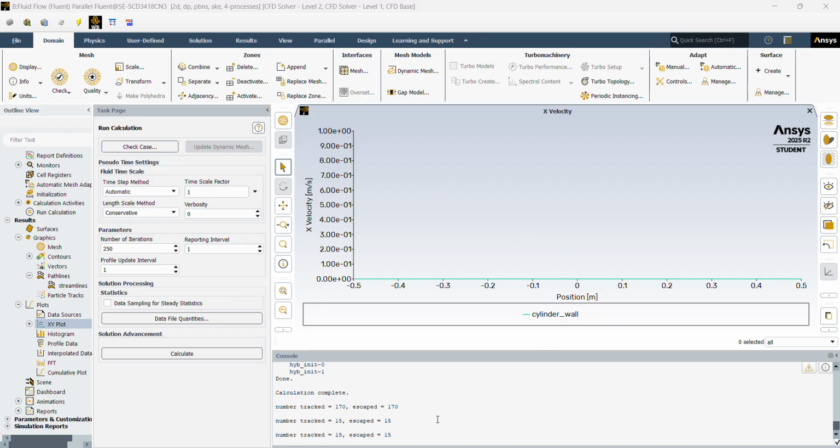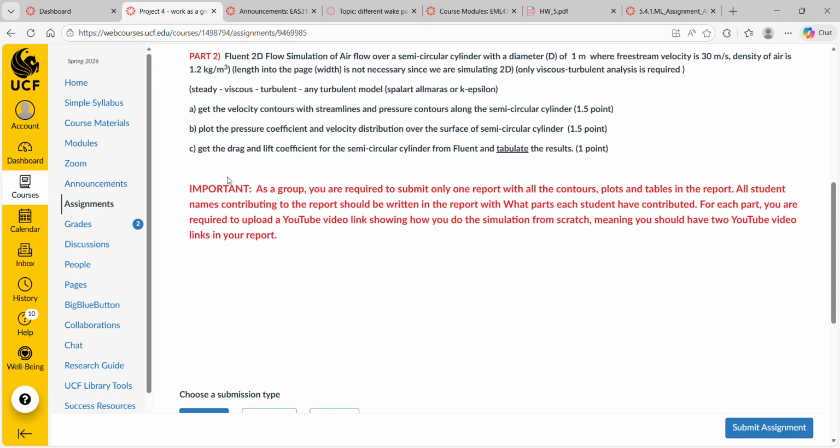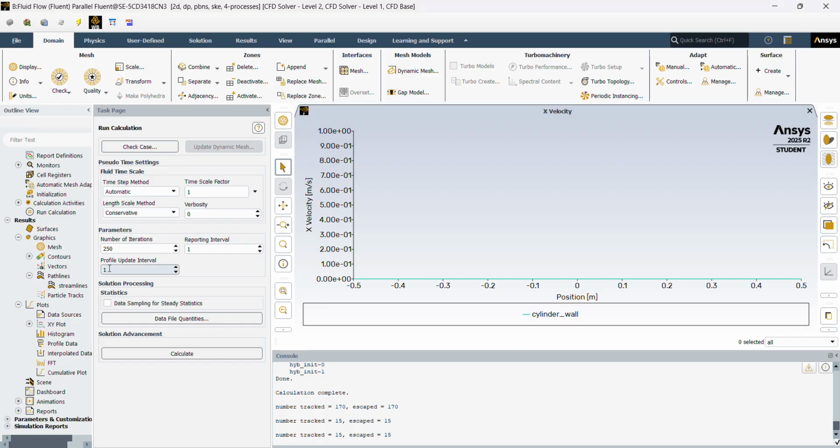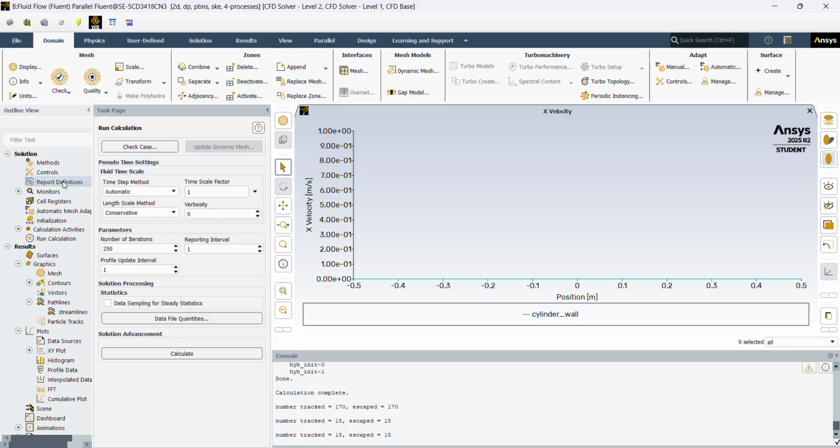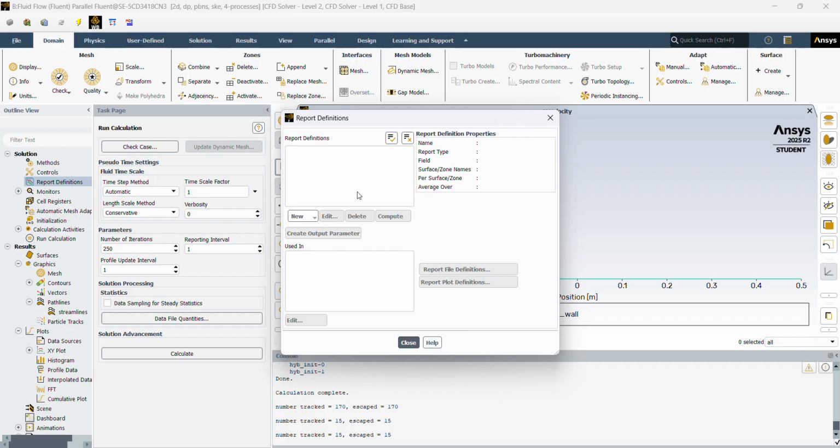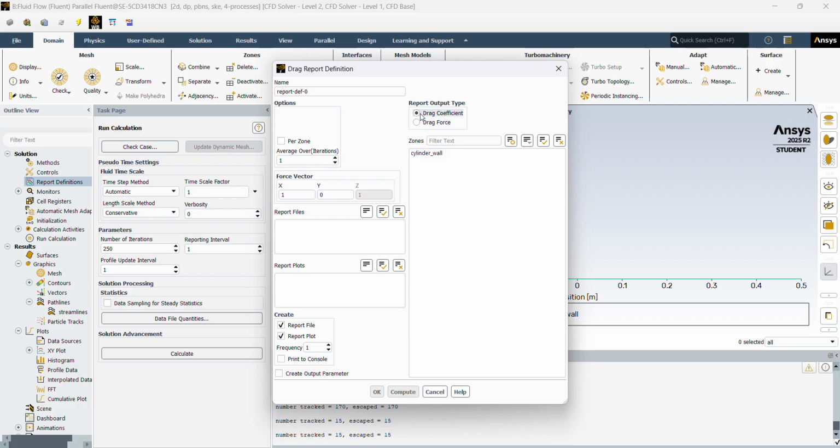Alright, now lastly we can go here and do part C. So we get the drag and lift coefficient for the semicircular cylinder from Fluent. So go back into Fluent. Where is it? Go into report definitions. Select new force report. I'll click drag. We want our drag coefficient over the cylinder wall. We click compute.